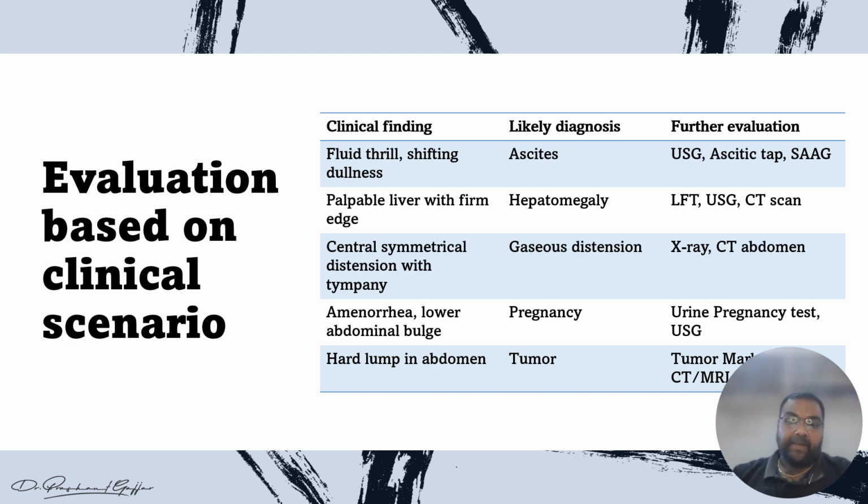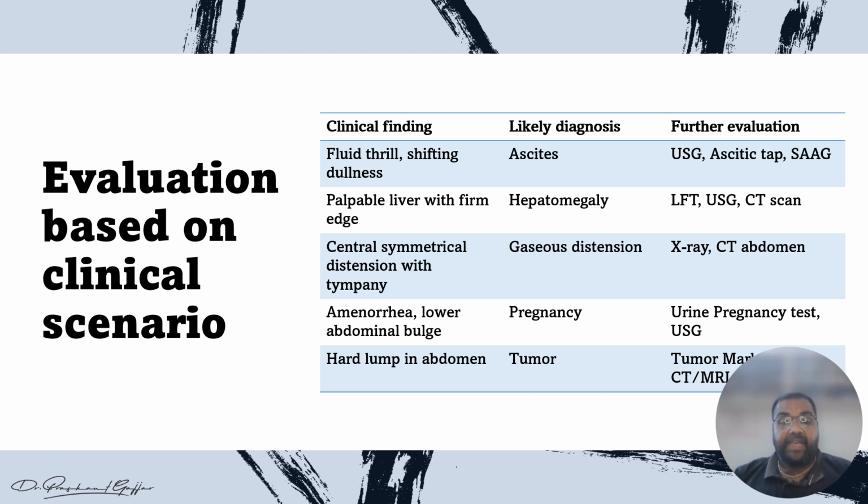If there is a palpable liver with a firm edge, the likely diagnosis is hepatomegaly, and USG, LFT, and CT scan are useful. If there is a central symmetrical distension with tympany, that is gaseous distension. So in X-ray, CT abdomen, we can evaluate that gaseous distension.